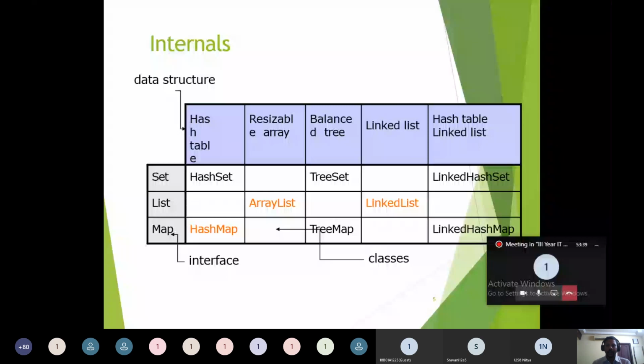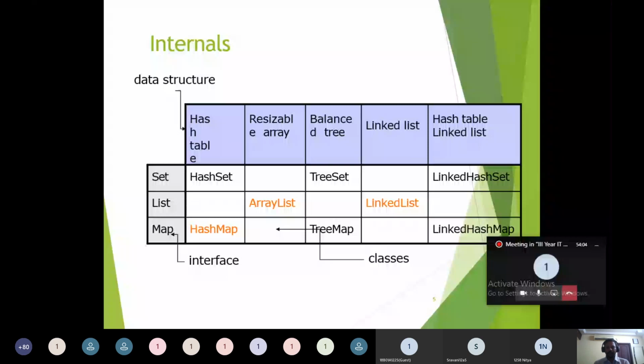Suppose you want to perform hash table related operations. There are different kinds of classes like HashSet, HashMap, LinkedHashSet, and LinkedHashMap. So four different types of classes are available to do operations on a hash table.